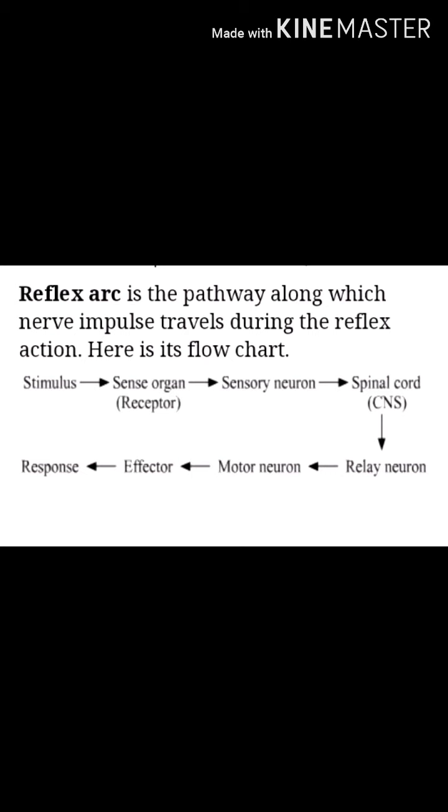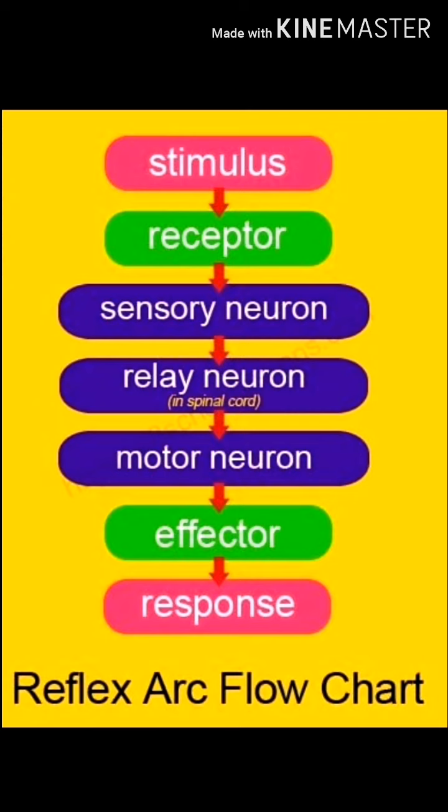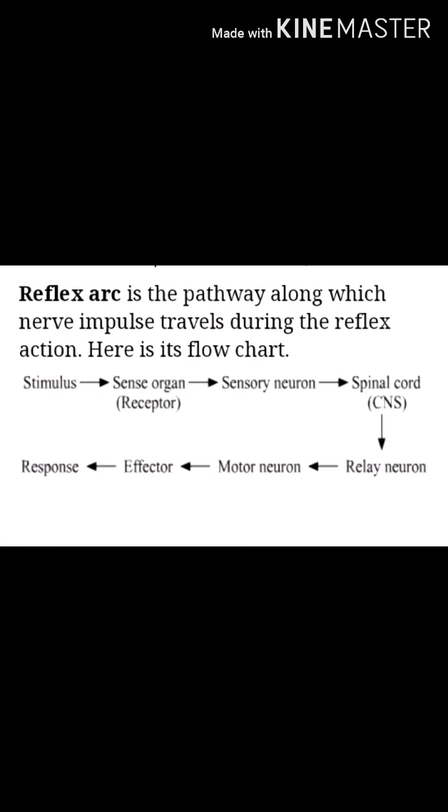Now let's study reflex arc. Reflex arc is the pathway taken by nerve impulses in a reflex action. It is called reflex arc, and the reflex arc is formed in the spinal cord. It involves sense organs which receive the stimulus, a change in the environment, and sensory neurons which convey the stimulus to the spinal cord.